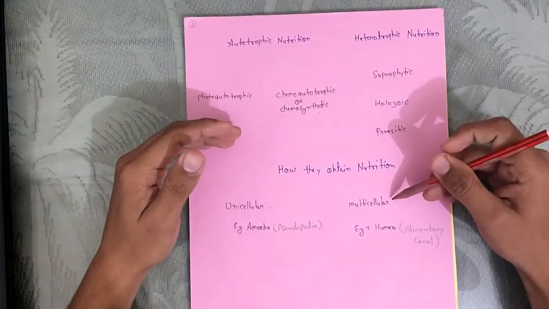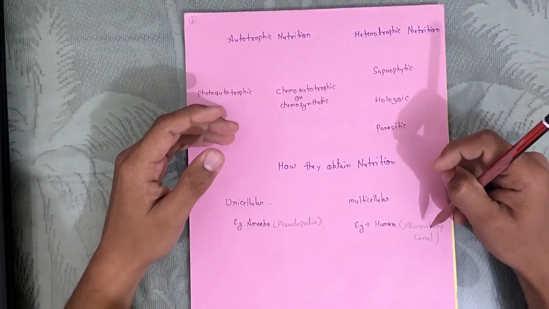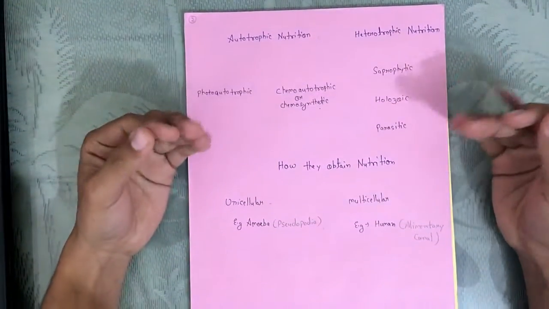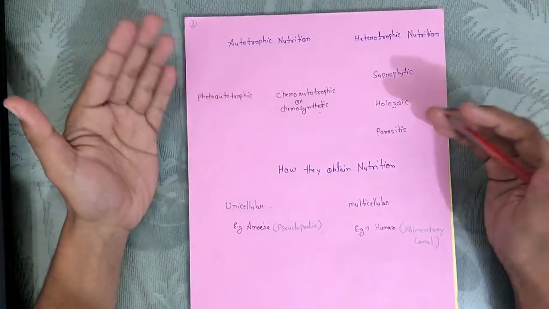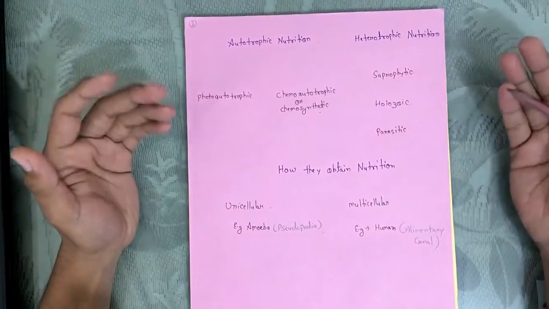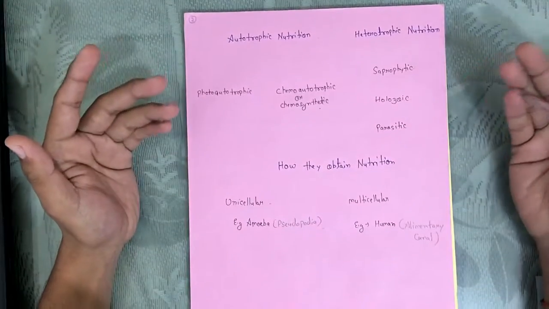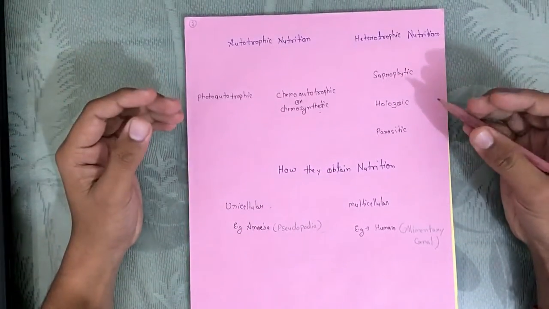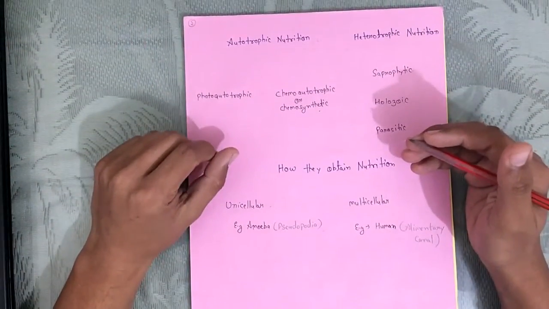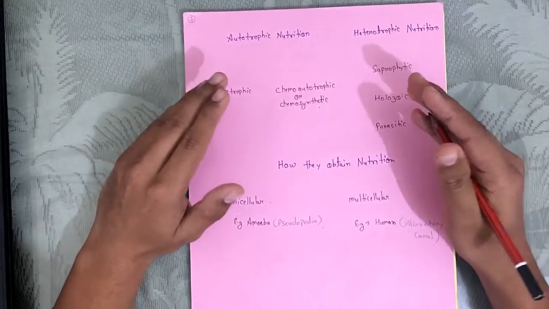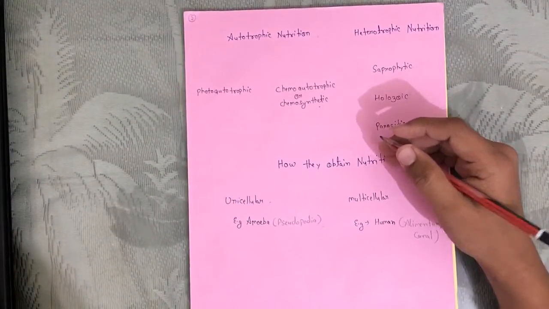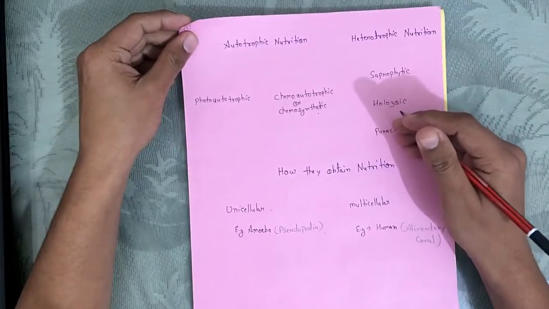So that's in amoeba. In multicellular organism, they have a proper alimentary canal for the purpose of nutrition. It's a long tube-like structure in which food is kept in the mouth, and then it undergoes digestion in a long process. It passes through the esophagus, then it reaches the stomach where it is digested, and then the small intestine also. Then it reaches the large intestine, then at last it is thrown out of the body through the anus. And this whole process is very lengthy in itself. It takes a lot of time, and we have enzymes for doing that work. So that's about nutrition.